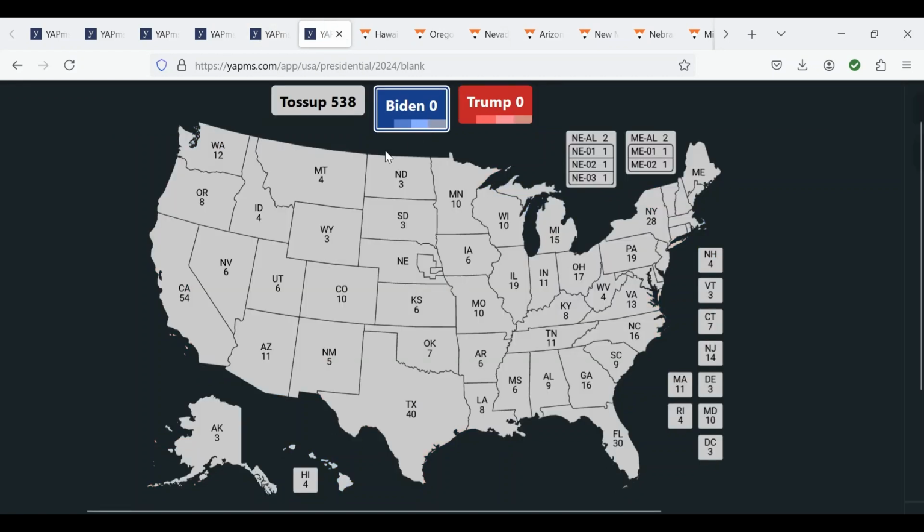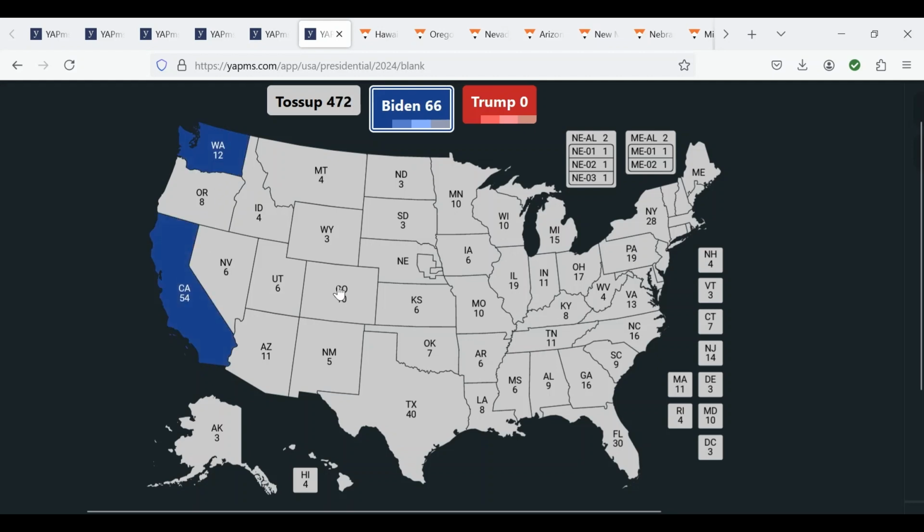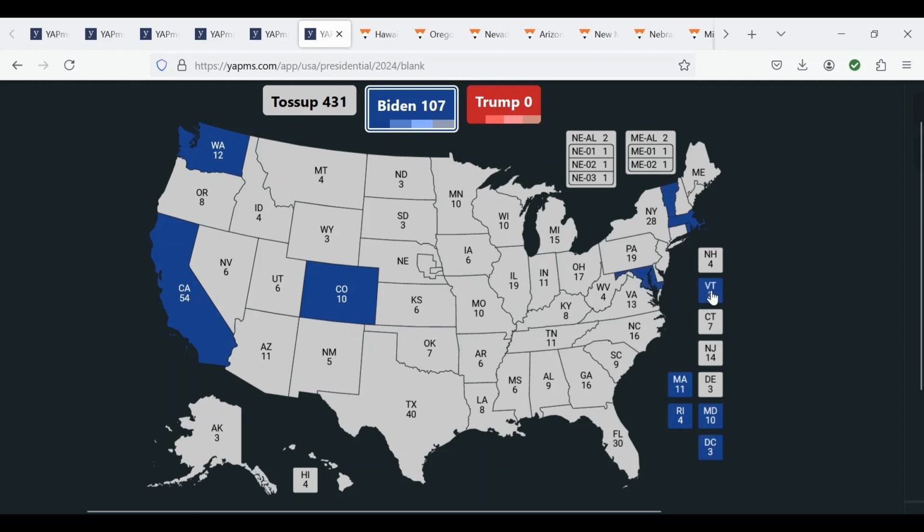As always, we will start with the safe states, which are determined by a margin of 12 percentage points or higher. Starting with President Biden, his safe states will be Washington, California, Colorado, as Democrats drastically overperformed there, Massachusetts, Rhode Island, Washington, D.C., Maryland, and Vermont.